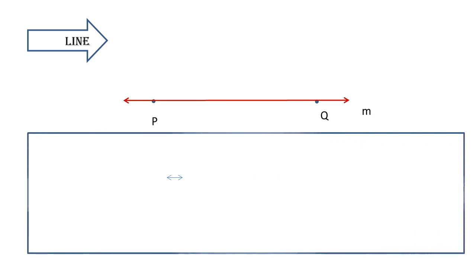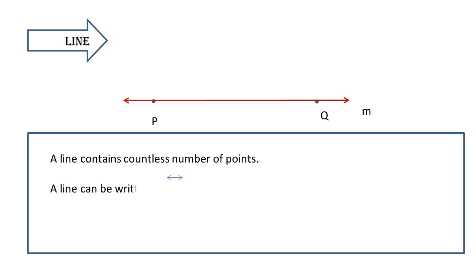So children, we have discussed the concept of line, which means a straight path that can be extended in both directions infinitely. Let me take 2 points and draw a line with the help of them. We can denote a line by either PQ, or we can use a small letter m over here. Over this line we can take infinite points because a line has infinite length, so we can mark infinite points on it. Or in other words, a line is a combination of infinite points.